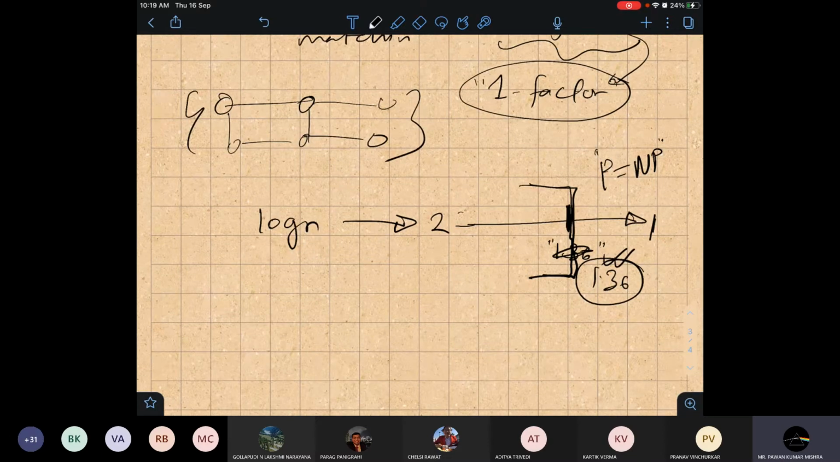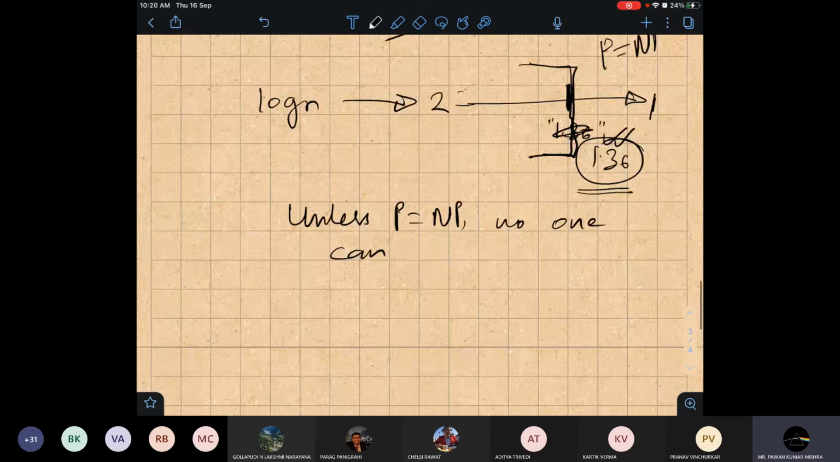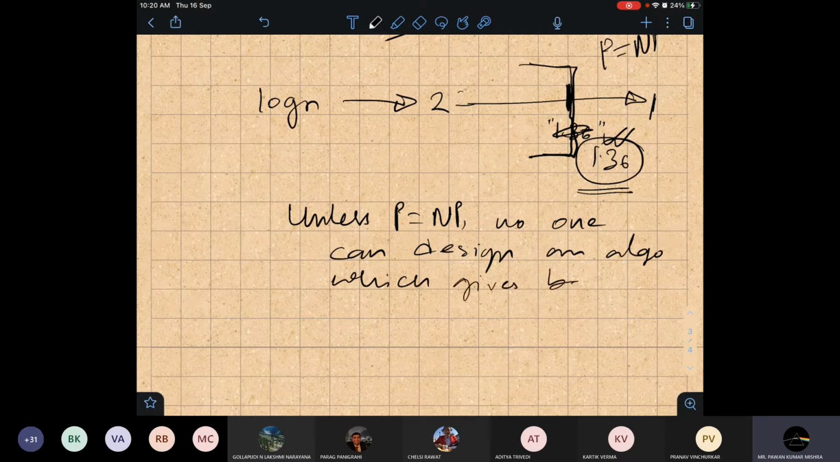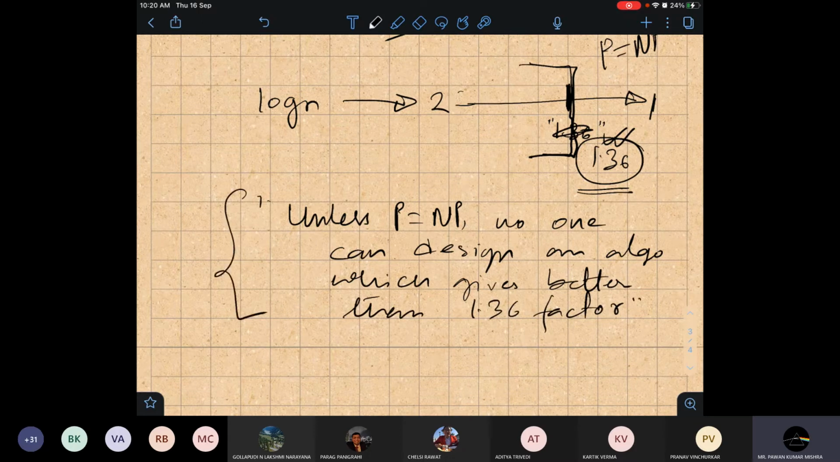So this result they prove by using this hypothesis: unless P equal to NP, no one can design an algorithm which gives better than a 1.36 factor. I'm just writing it in a naive way. This is another domain, another area where people work, proving inapproximability.